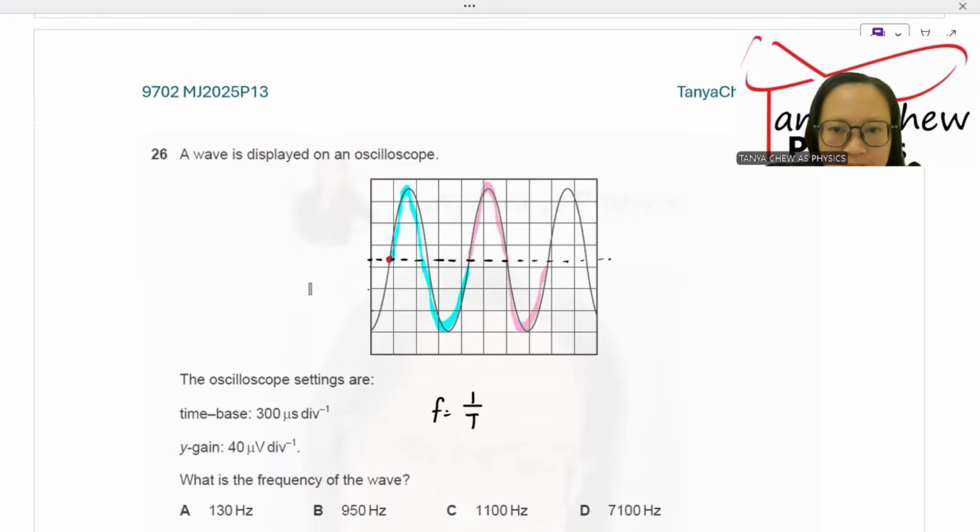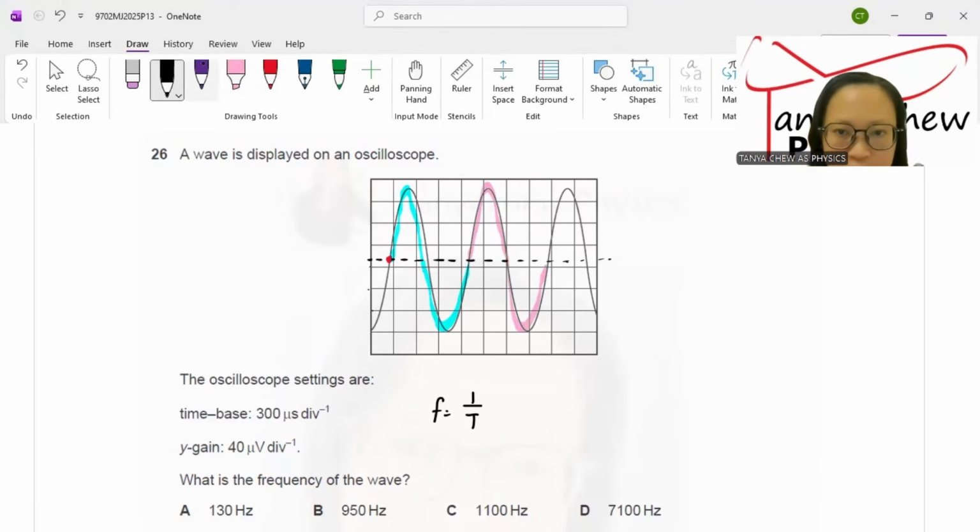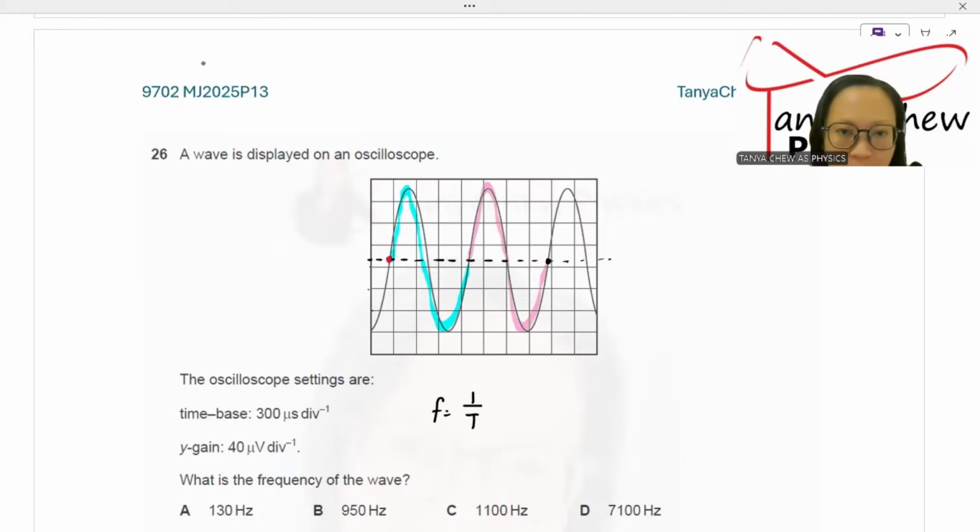It seems like they ended at the equilibrium position right here. So I am going to count this: 1, 2, 3, 4, 5, 6.